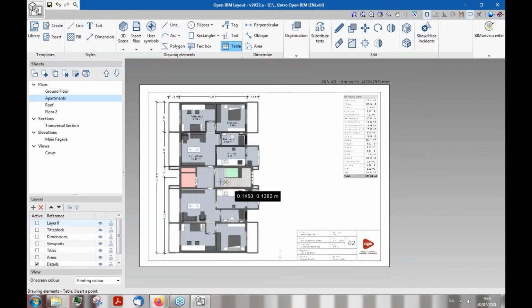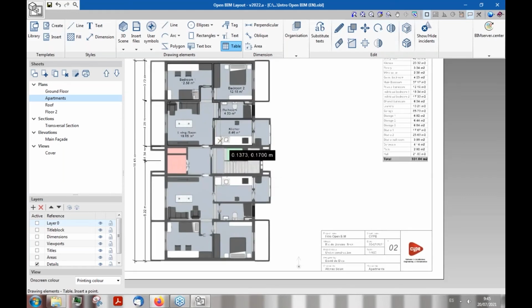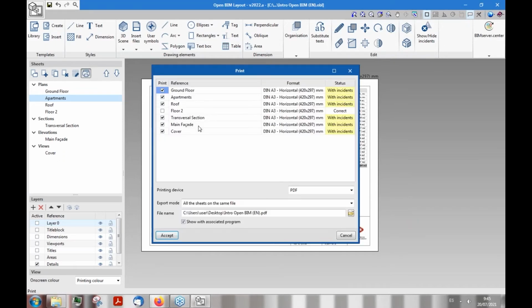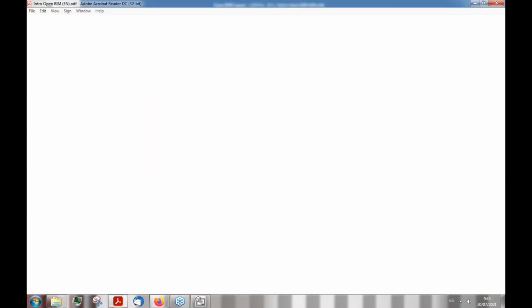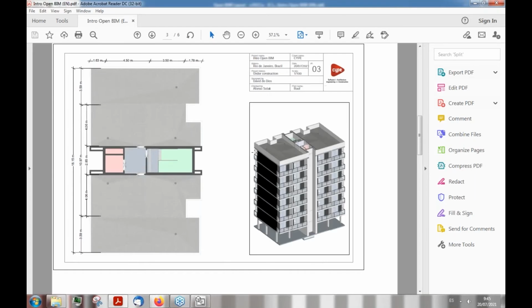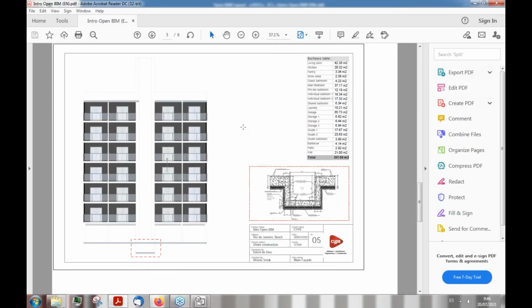And once I have finished populating my drawings and setting all the different drawing elements and the like, I can export all this data into a final report, into different drawings that then can be exported and printed into a PDF file like so. As you can see, this is a very straightforward way of turning all the information that we have introduced into CYPE Architecture, OpenBIM side, and so on, into something more readable that can be shared in paper with many different people that work in administration, the construction side, and so on.